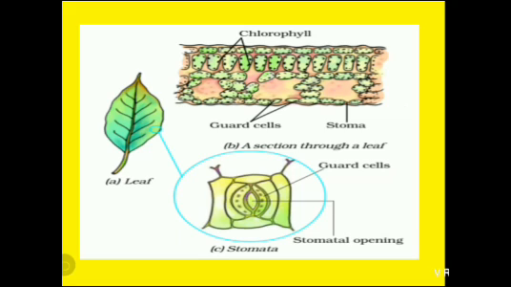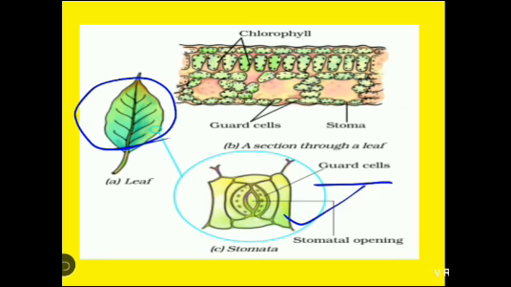This is the diagram of stomata. Stomata are the small, tiny pores which are present on the surface of leaves. They are surrounded by two cells known as guard cells.